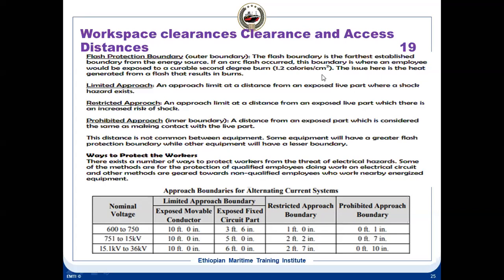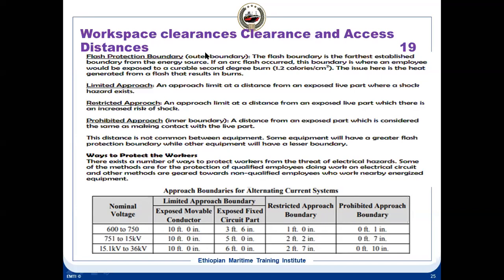But third degree means it's going to be a very deep burn. So the flash protection boundary is the farthest one, and this boundary is where the employee would be exposed to a curable second degree burn, that is only 1.2 calories per centimeter squared. So the issue here is the heat generated from the flash that results in burn.